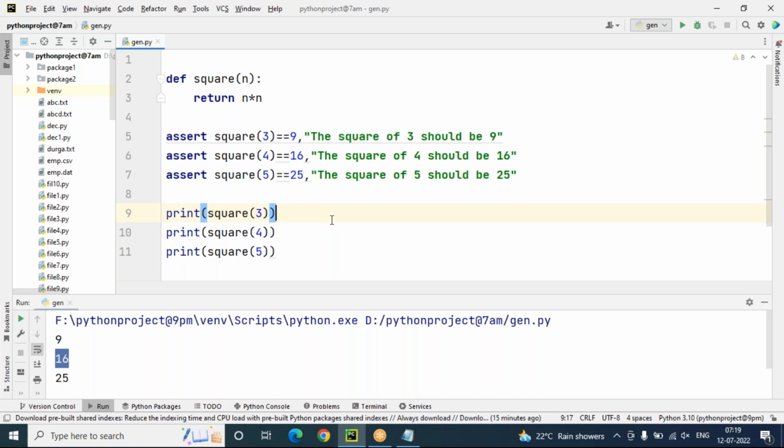Next, I'm going to discuss the logging concept. This is also a very small topic, and it also belongs to debugging in Python programming. So what is logging? How to work with logging? How to create log files? We'll look into that. So, the logging concept in Python programming. What is logging and how to work with it? We'll discuss that.